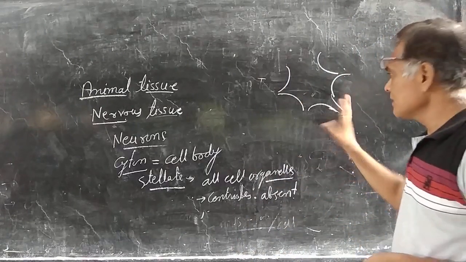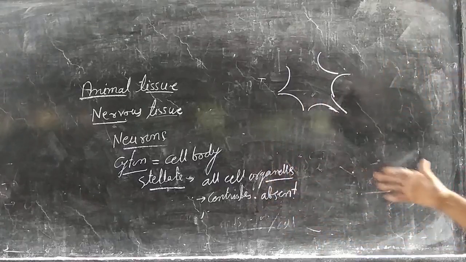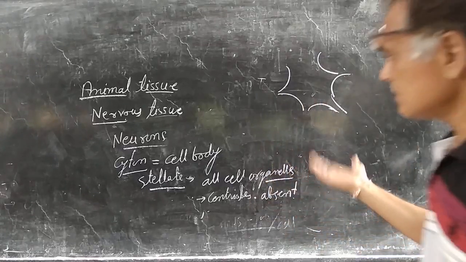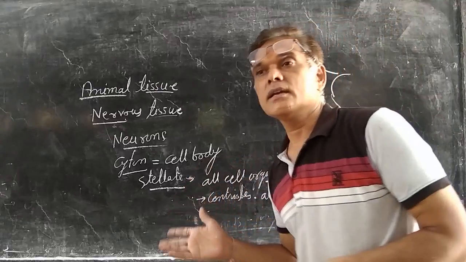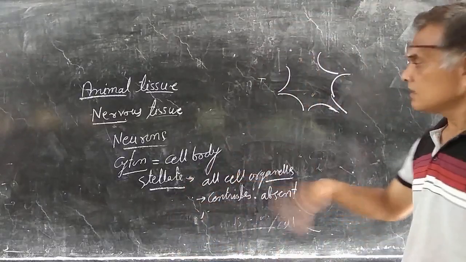If the neuron cells of a person die or are damaged, they may be repaired but cannot regenerate.